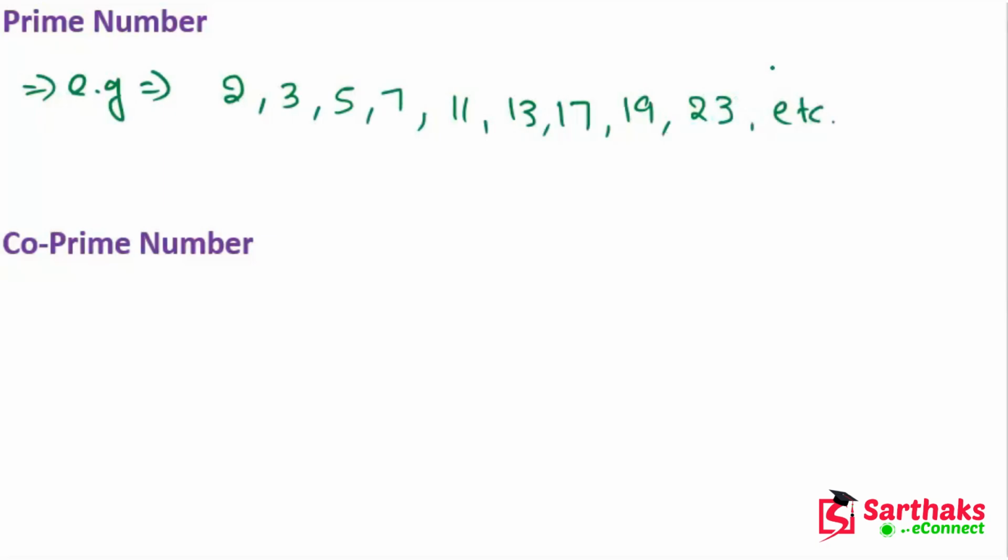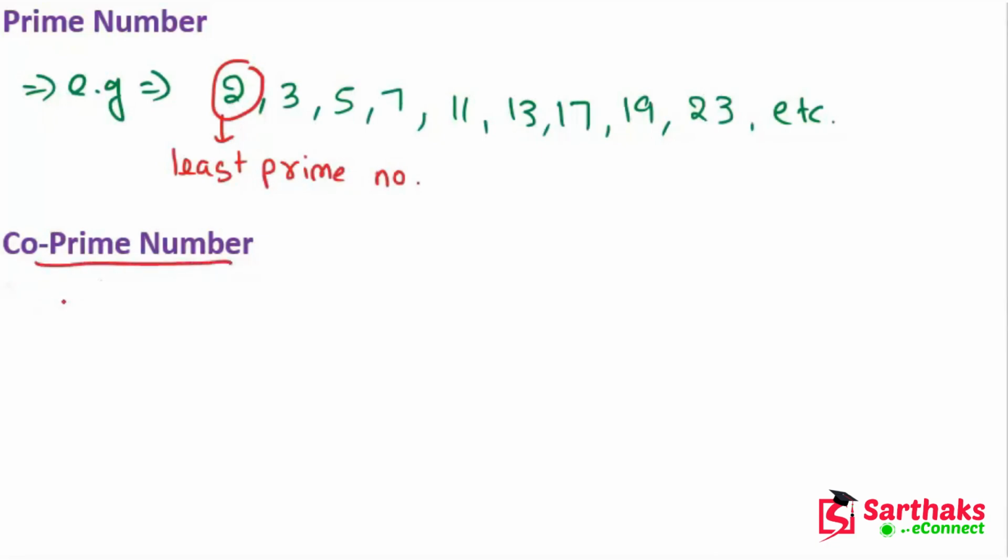My dear friends, I hope you understand the concept of prime numbers. Prime numbers are those numbers which cannot be divided by any number except itself and 1. What are prime numbers? Now in this, 2 is the least prime number. So now let's come to the co-prime numbers.